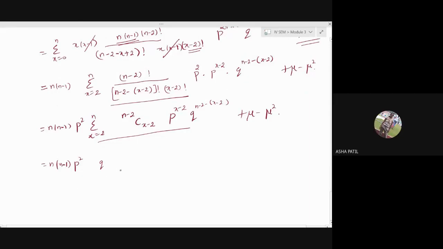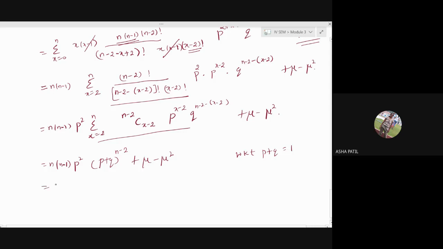It is not necessary to expand and write; you can directly put it as p plus q raised to n minus 2. Then plus mu minus mu square. And p plus q is 1.